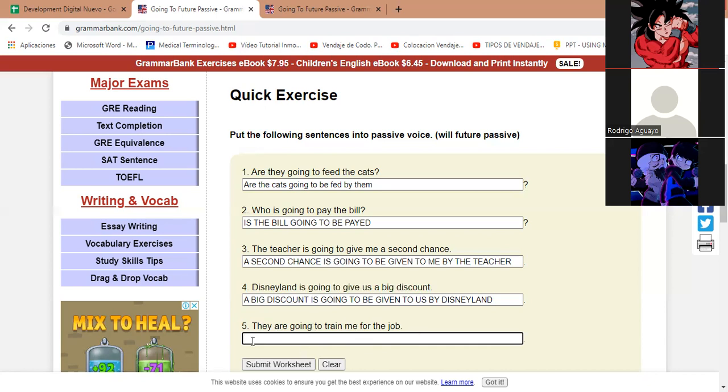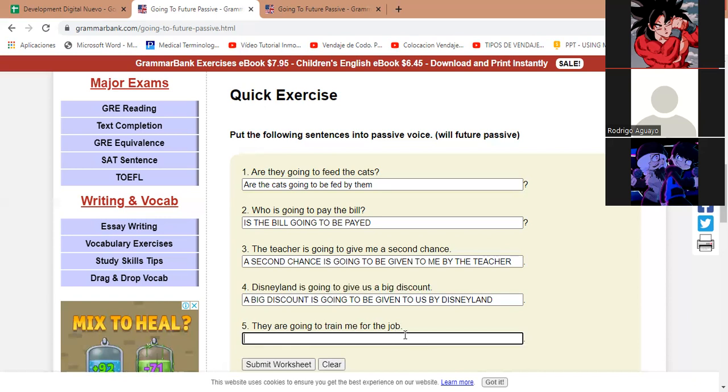But en español no sé cómo sería el passive voice. I don't know Spanish. So you guys tell me. Ustedes díganme cómo sería en español esto. ¿Cómo cambiaríamos en voz passive voice en Spanish? Yo lo había cambiado como el trabajo iba a capacitarme para ellos.